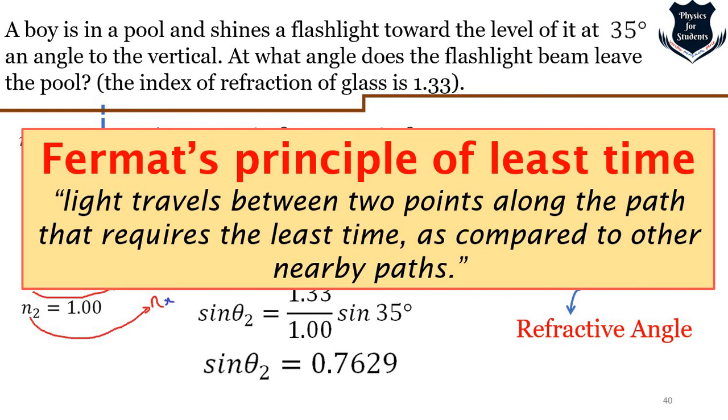Light travels between 2 points along the path that requires the least time. That is the propensity of light: it takes the least-time path as compared to other nearby paths. That means if there are other nearby paths A, B, C, D where the light could travel, it won't. It will travel between 2 points along the path that requires the least time. So the angle of refraction, or Snell's law, which I might explain in another video if you want me to, comes from Fermat's principle of least time. It is derived mathematically from Fermat's principle of least time.